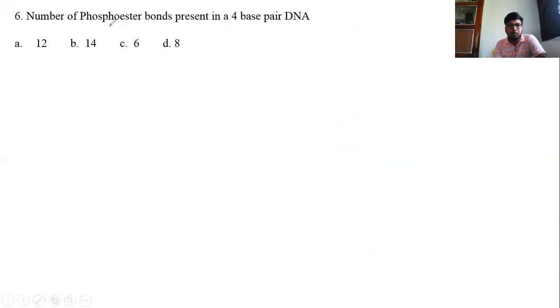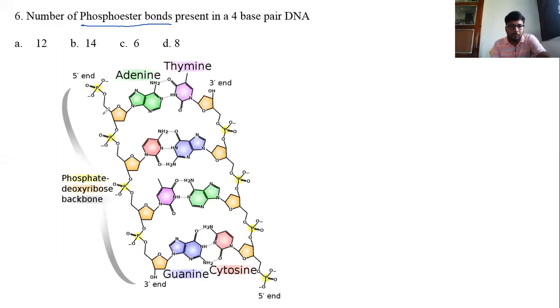Here, the question is the number of phosphoester bonds present in a 4 base pair DNA. Let's see what a phosphoester bond is. In this DNA, we can see that a pentose sugar binds with a phosphate with a bond known as a phosphoester bond.